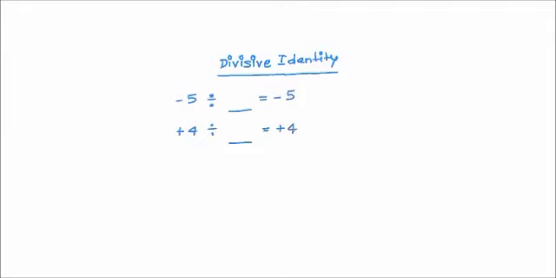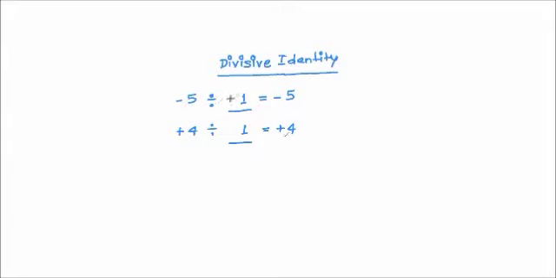Now we know in division the weight of the answer is equal to division of the weights of the initial expression. So in this case, we want 5 divided by something should give 5. So we know 5 divided by 1 gives us 5. Same way 4 divided by 1 gives us 4. And the answer is negative, which means out of these two numbers, only one number has to be negative. They have to have different signs. So -5 and this has to be +1.